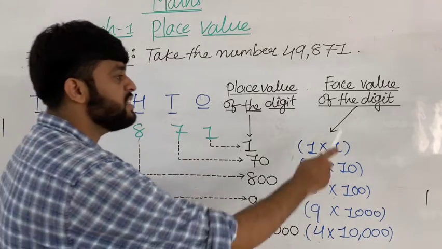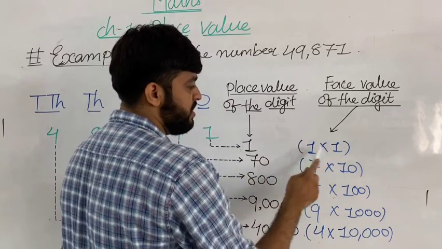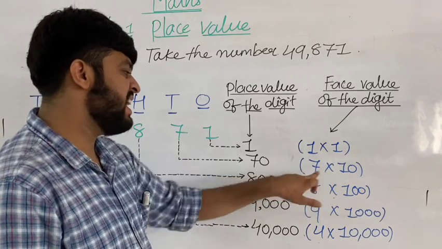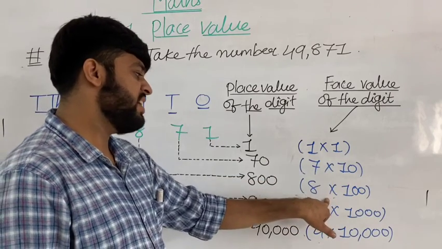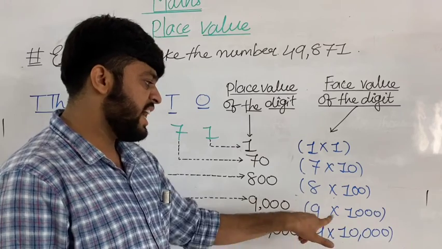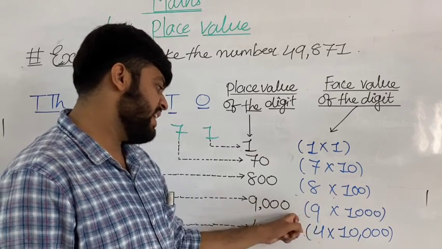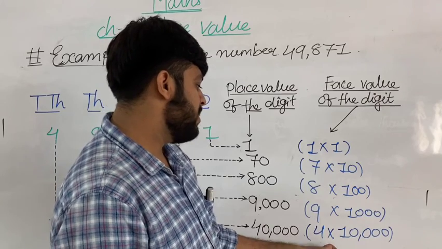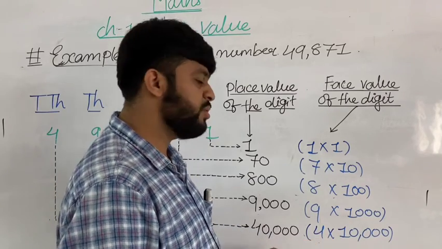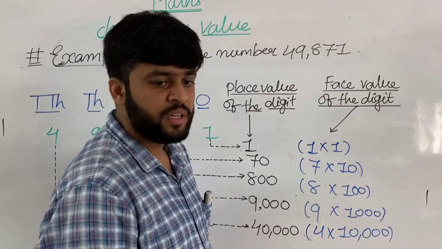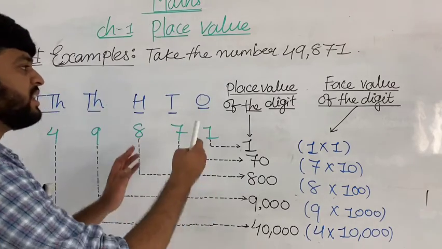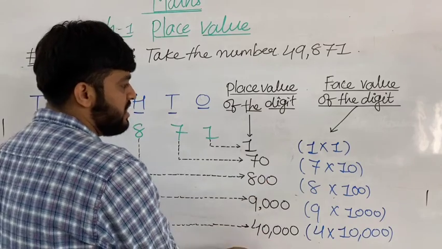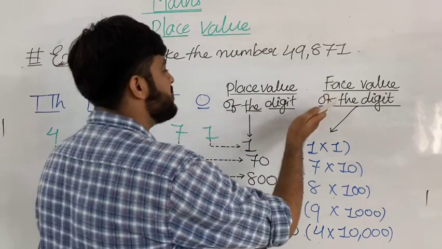And what is the place value of this digit? 1. So 1 ones are 1. Okay. 7 tens are 70. 8 hundreds are 800. 9 thousands are 9,000. And 4 multiplied by 10,000 is equal to 40,000. Got my points? So like that, we have to find the place value and write the place value and face value.